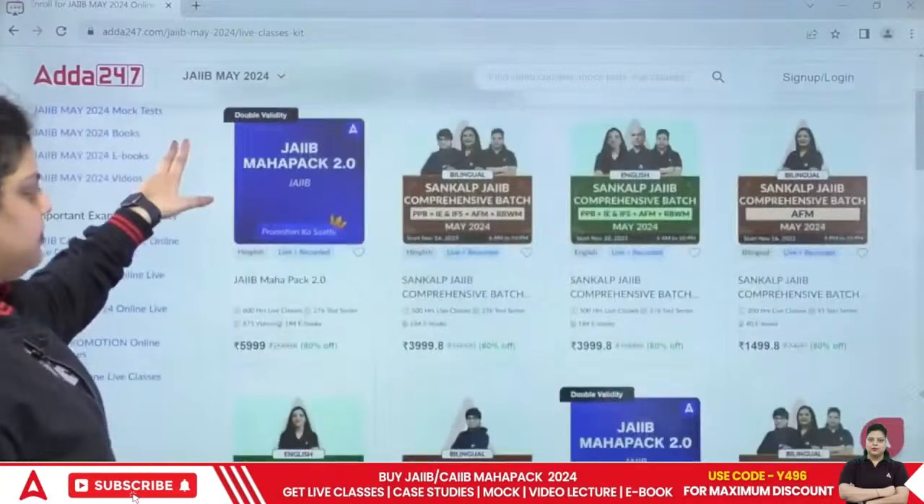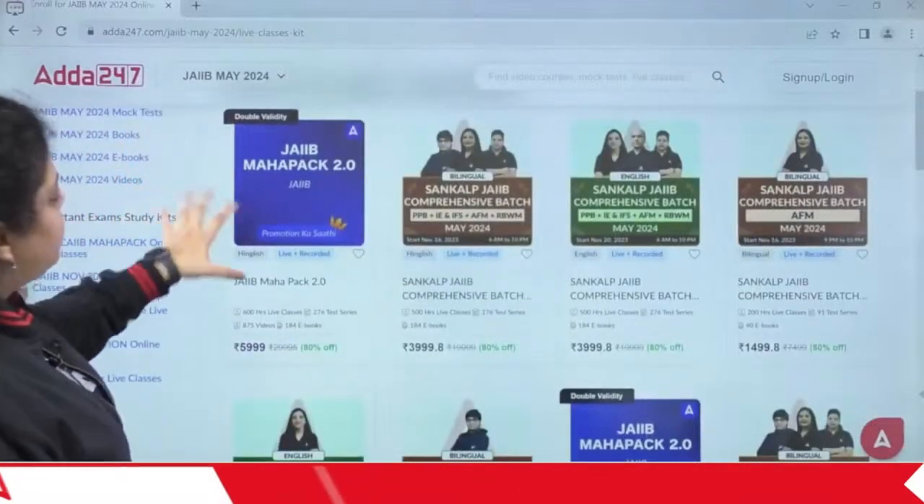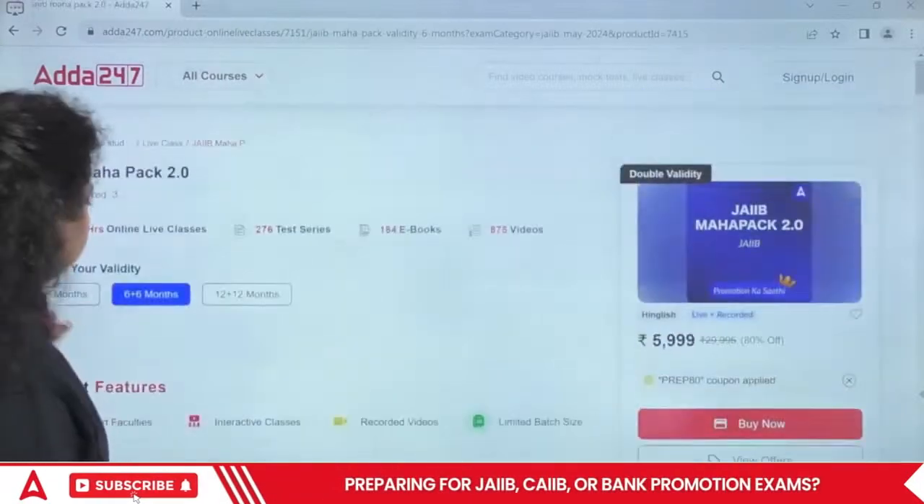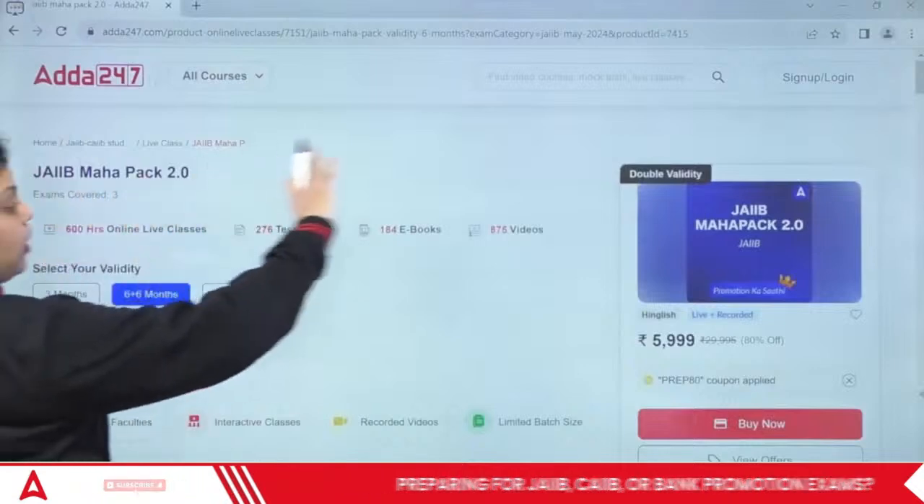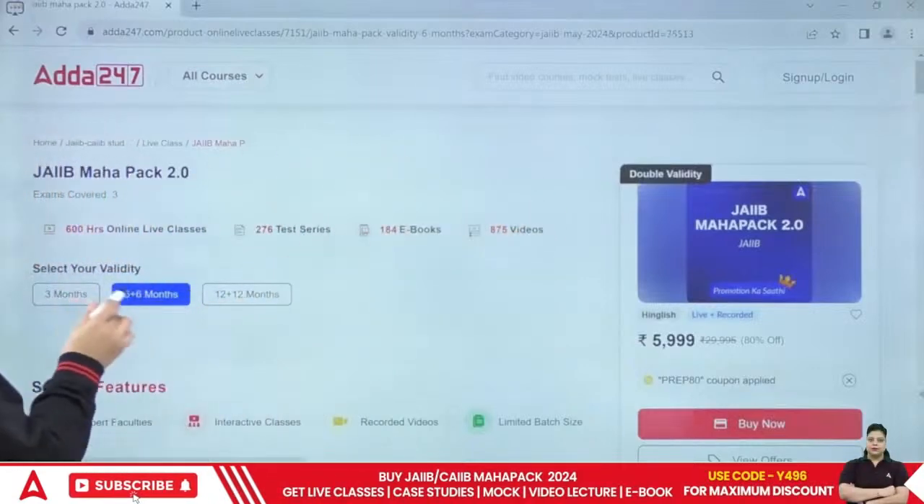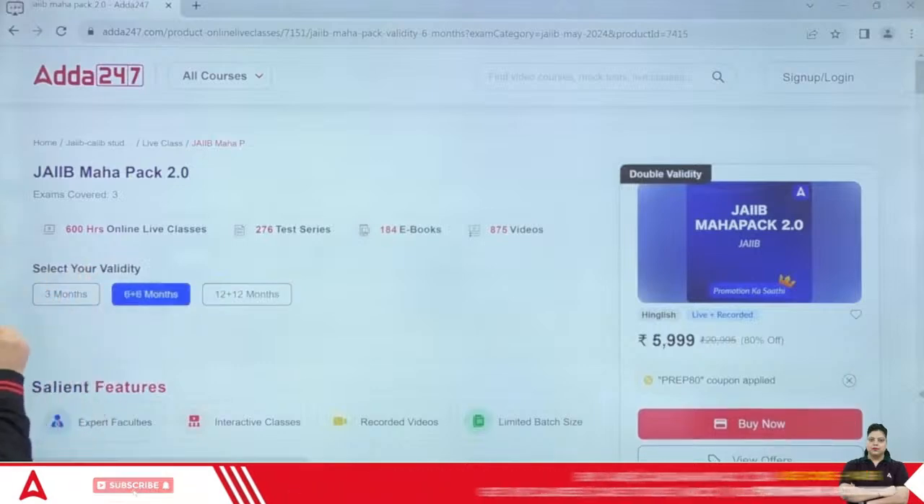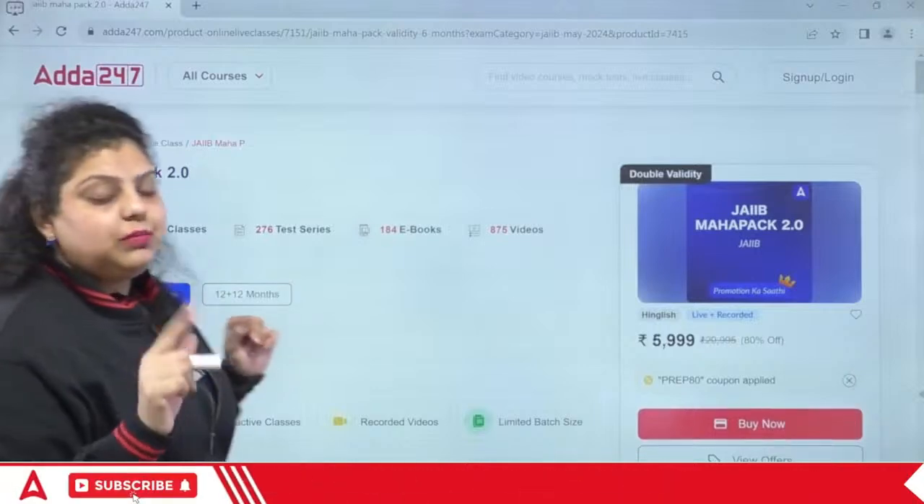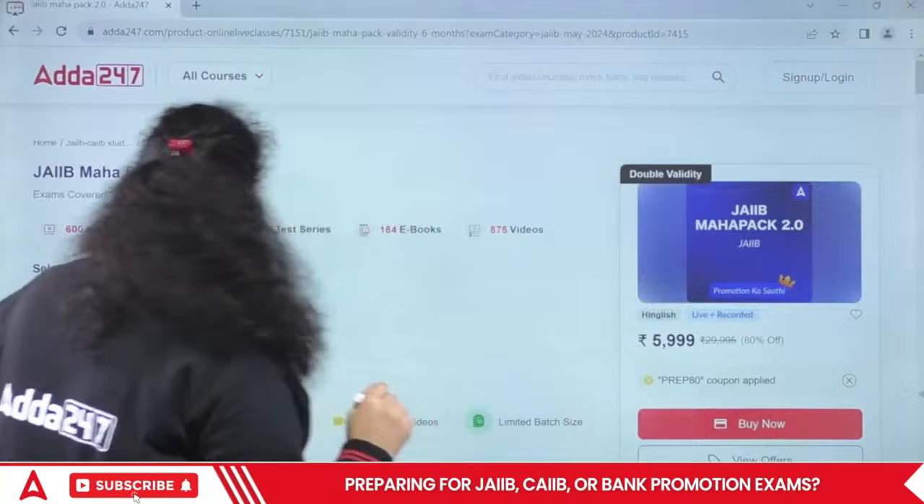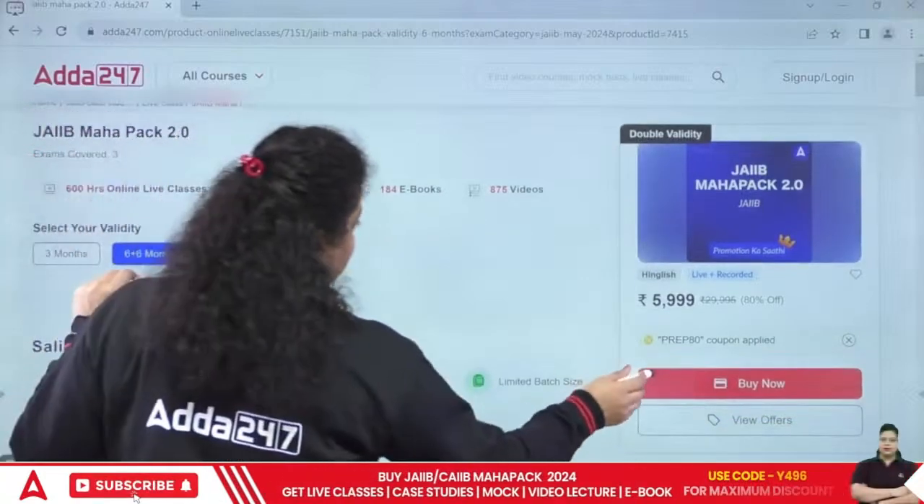How to enroll? Just click on the product. I will show you how to enroll. Whatever product you want to enroll in, click here. Do check the validity. First, check the offerings here. Then check the validity, what validity you want. In the Mahapack right now, you are getting a double benefit because double validity is available. Click on the validity. Click on the buy now option.